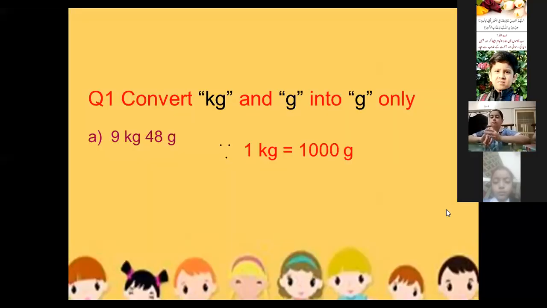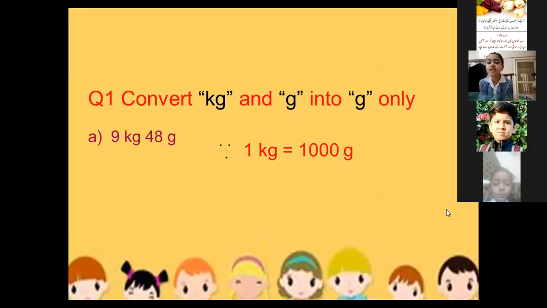After this, what we will do? Alia, you tell me, beta. 1 kg is equal to 1000 grams. Very nice. Now, what is the next step? You tell me. What we will write here?